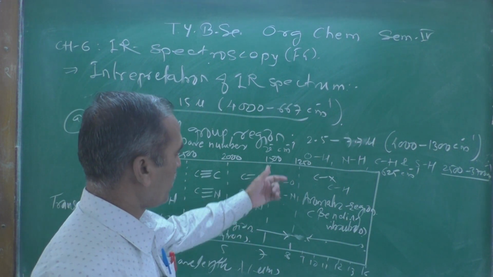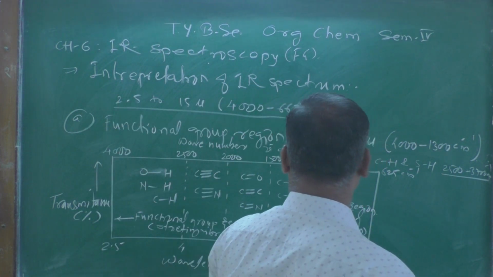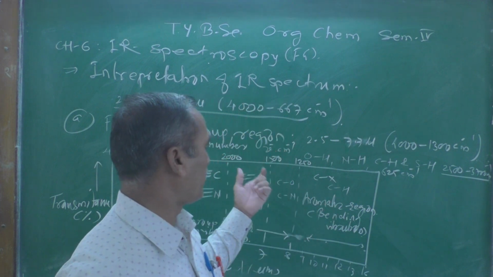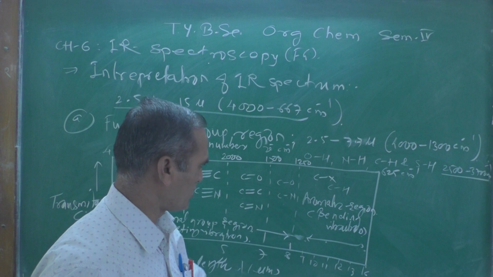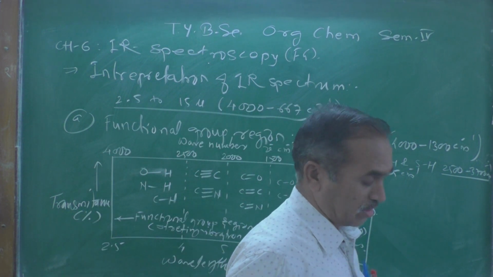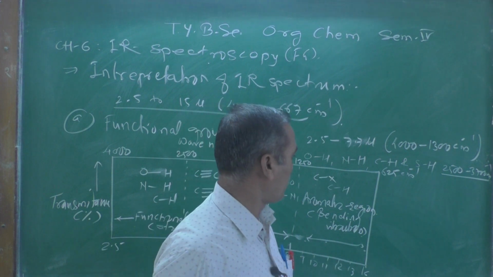And the peak at 1500 to 1215 per centimeter, an absorption peak or band around this, clearly indicates the presence of a carbon oxygen or carbon nitrogen heterocyclic bond in this particular region.